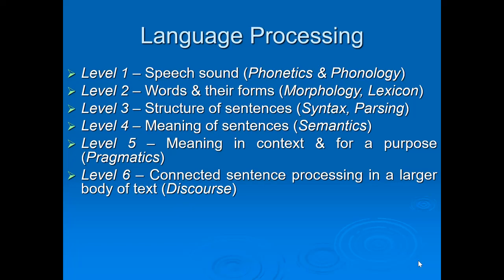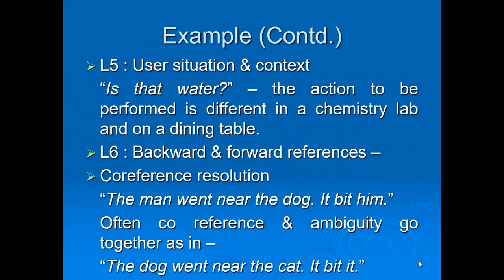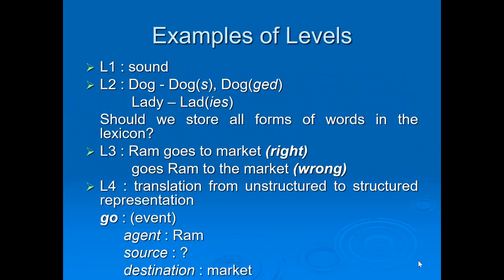If you don't check all the levels, then the natural language will not be properly processed by the computer. So one by one I am going to explain this. So let's see examples of levels. Like I already told you, level 1 was phonetics, so that simply means sound. Then level 2 was the word formation.